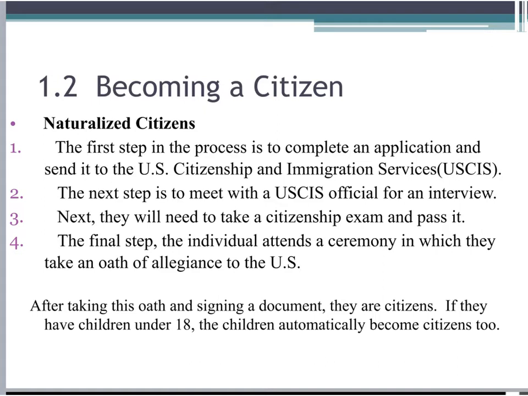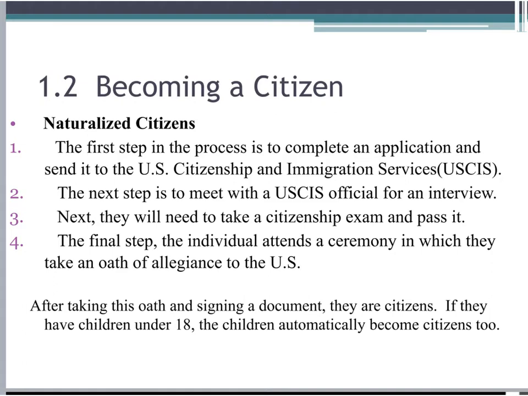This is basically a simplified overview of the naturalization process. There are many additional steps that we did not outline, but this is a good overview of what that process looks like. After taking this oath and signing a document, they are citizens.